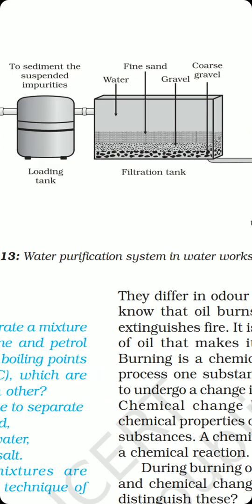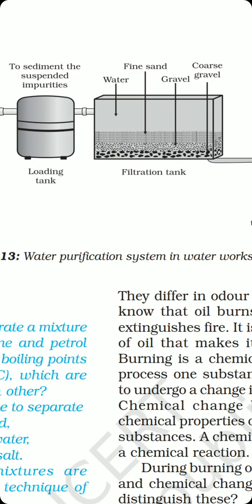तो यहाँ पे 3 stages हैं. First of all guys, reservoir जहाँ पे water को सिर्फ collect किया जा रहा है from the source. Then sedimentation tank जहाँ पे impurities को settle down होने दिया जाएगा, means in the sedimentation tank water will remain undisturbed for some time. कुछ समय तक water को sedimentation tank में रखा जाएगा. And then the second is loading tank, which allows suspended impurities to settle down.